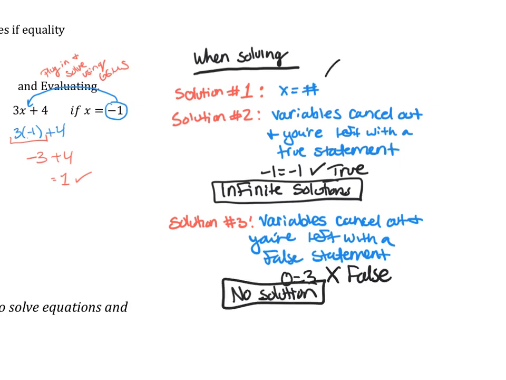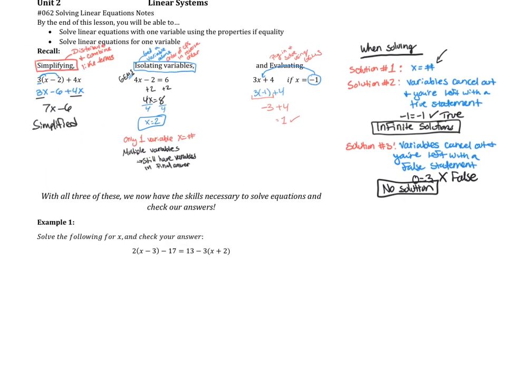Okay, so again, 3 options when we're solving. Either you just solve it, you get x equals a number, cool, you're done. Or you're solving, the variables cancel, but you're left with something that's true, like -1 equals -1 or 0 equals 0. That means you have infinite solutions. Or you do your solving, the variables cancel out, and you're left with a false statement. That's when you're going to have no solution. Okay, so let's do some examples.